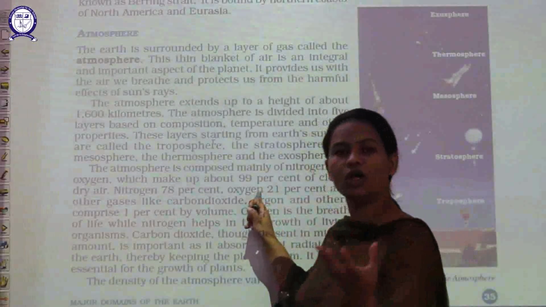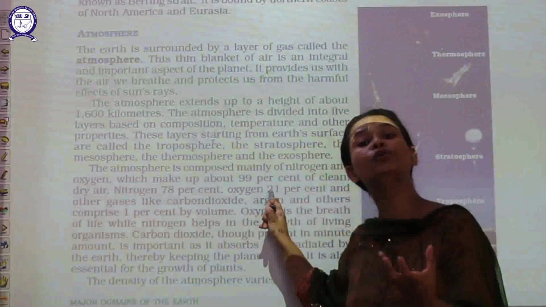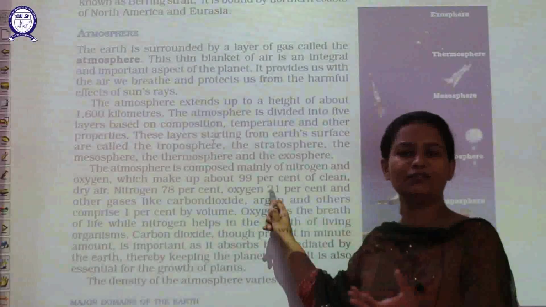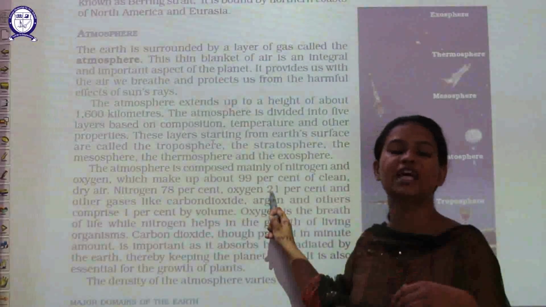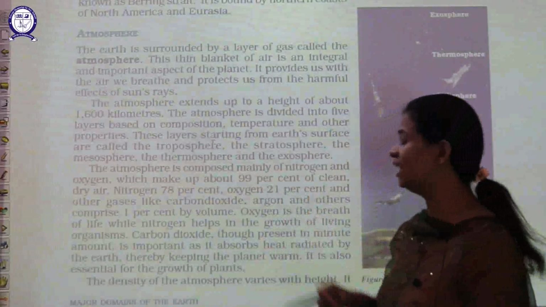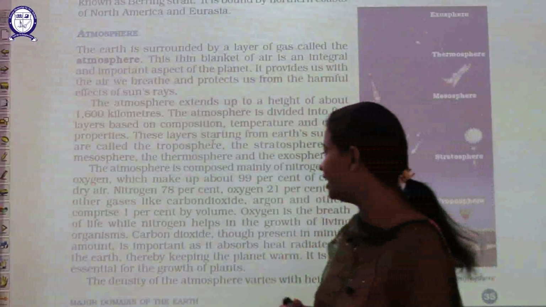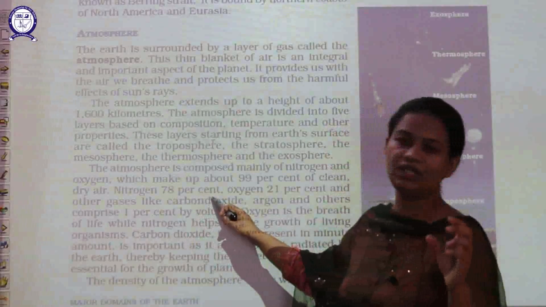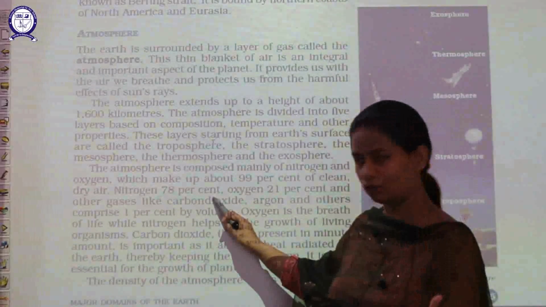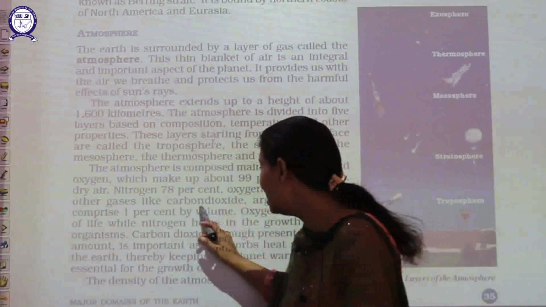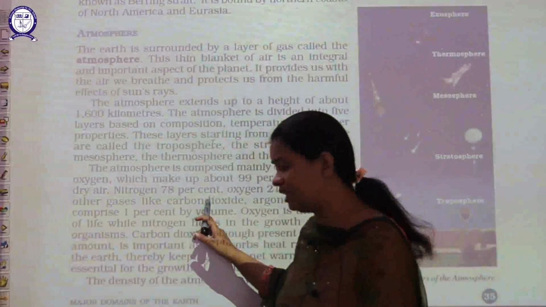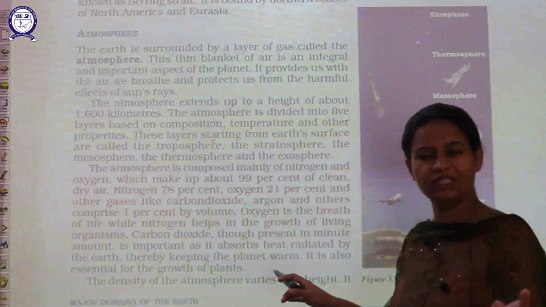Now if we talk about the structure or the composition of atmosphere, what are the various elements which constitute atmosphere, then we can say that atmosphere contains firstly 78% of nitrogen, then 21% of oxygen, and thereafter 0.11% other gases.